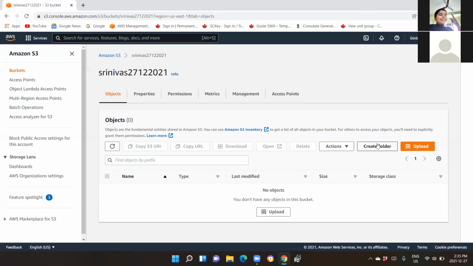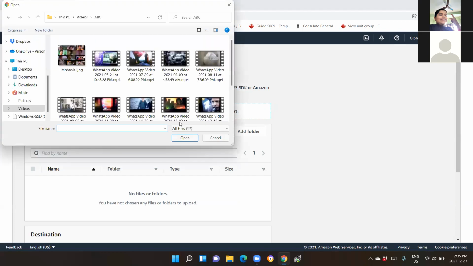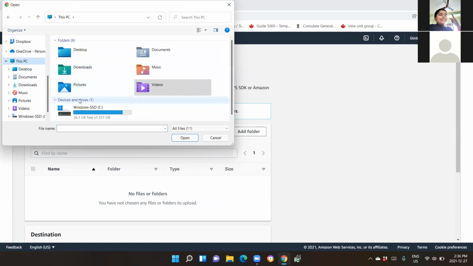Now, first thing first, we will upload an object into this bucket. Click on the upload button over there. Upload the one which you have. Click on add files, and click the file which you have just now created on the desktop.